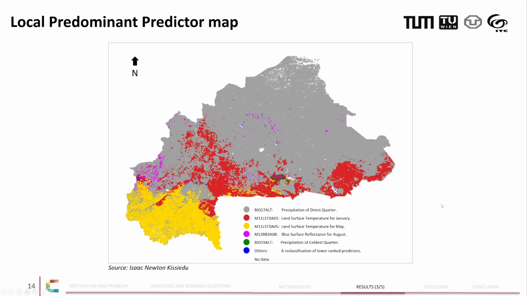Now, we can put all this information together to create what we call the local predominant predictor map. So here, this map is telling us, for every pixel, what is the most influential predictor at that location. And so we see that precipitation of driest quarter, which is the gray color, is controlling a lot of areas in the northern part of the study area. However, we also see red and yellow areas being controlled by temperature.